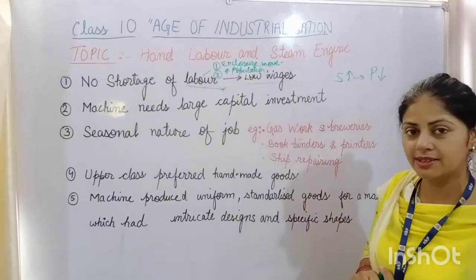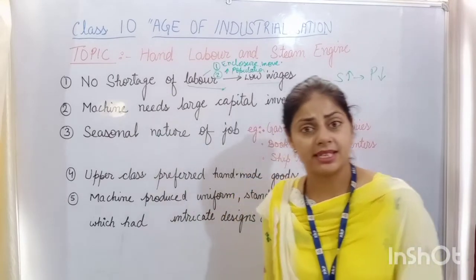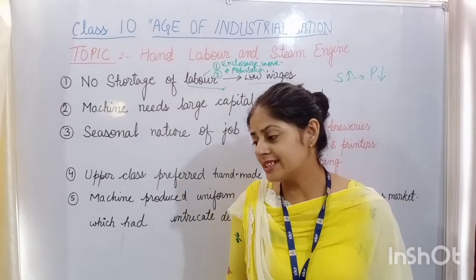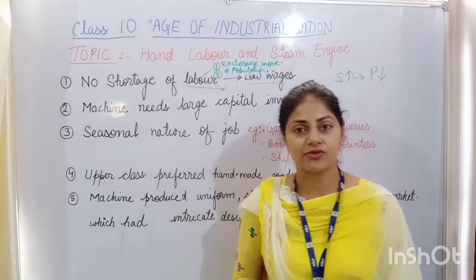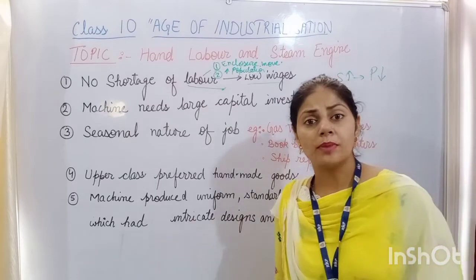The third reason was that there were some industries in Britain at that time which were seasonal. Like in India also there is a seasonal industry like the sugarcane industry, which works only for a few months.